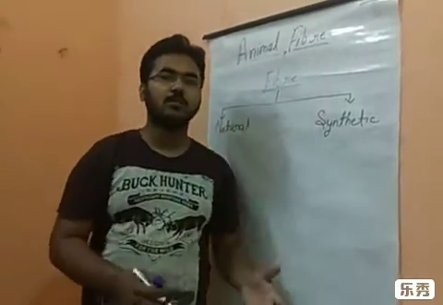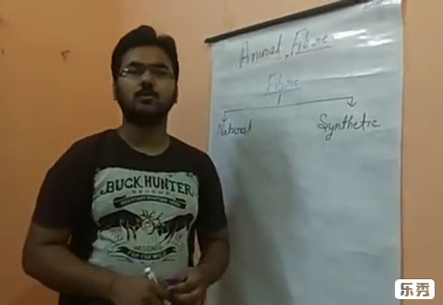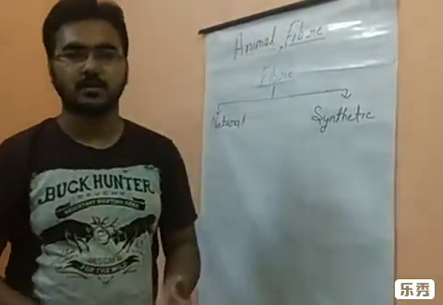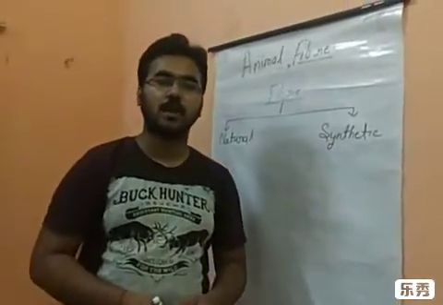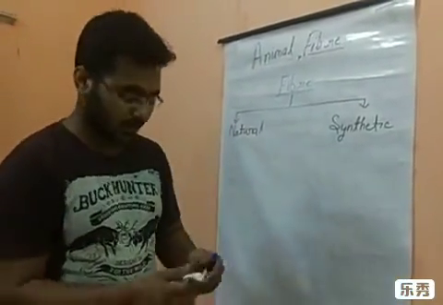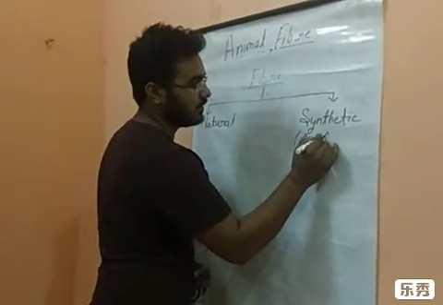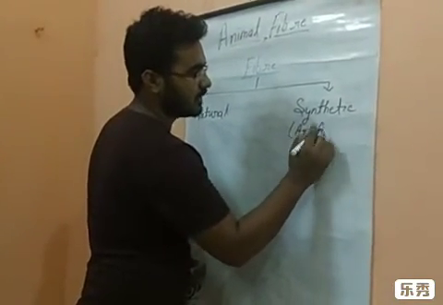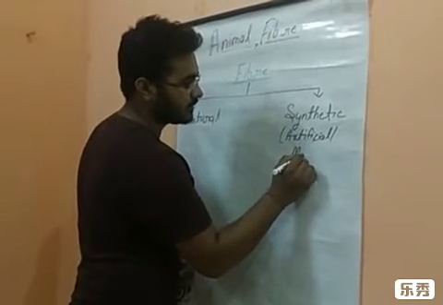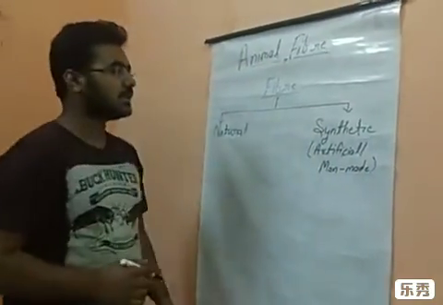Synthetic fiber is the fiber that we will not get from natural things. Maybe only some amount of natural things will be included, but it will be made in a factory using chemicals, by the polymerization of various chemicals. Then that fiber is called synthetic fiber, or you can say artificial fiber. It has various names: artificial, man-made, etc. So these are the synthetic fibers.